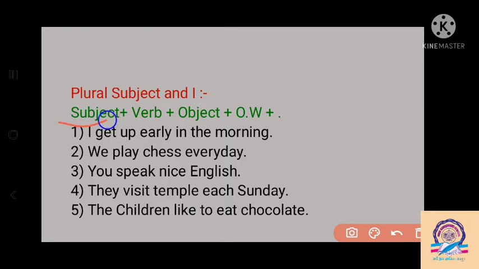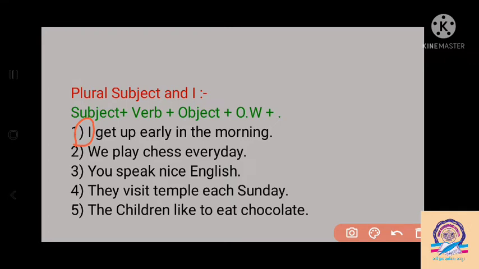It means subject, then the main form of the verb, then object, then other words, and lastly we put the full stop. The structure, the formula of the sentence, must remain the same. But by seeing I, we, you, they and a plural subject, we have to write the main form of the verb here. So in the first sentence, the sentence begins with the subject I.